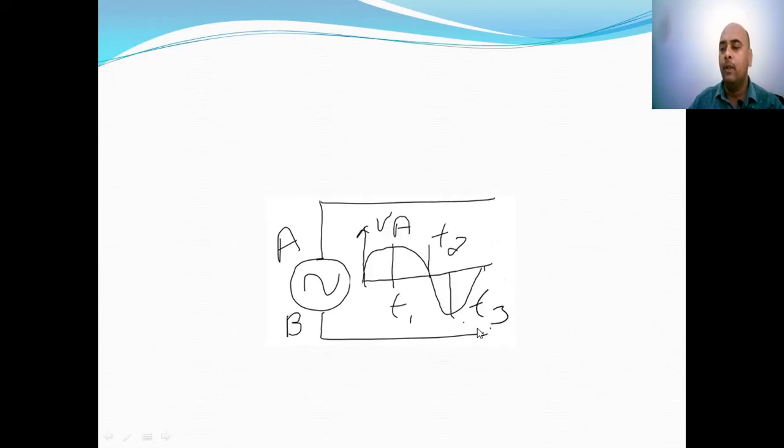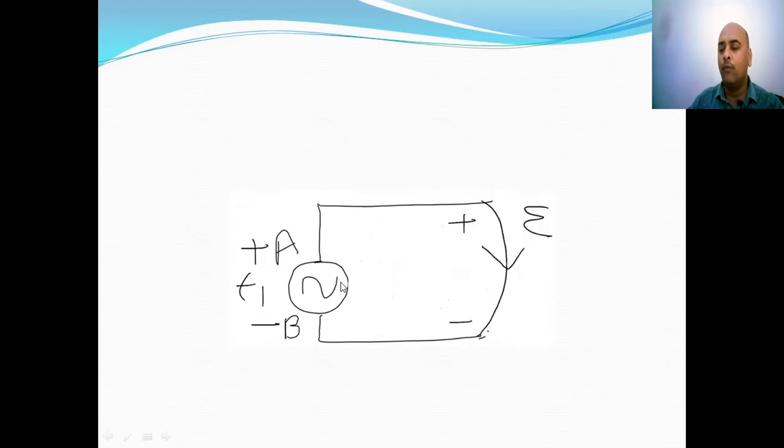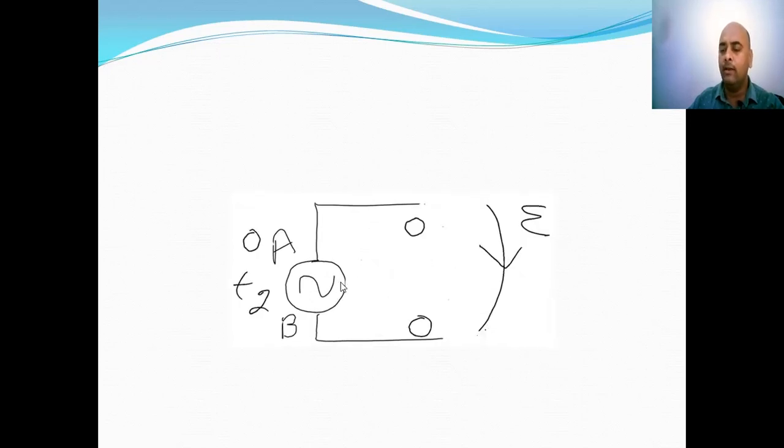Now at time t2, voltage across conductor will be 0. So when voltage across conductor is 0, there will be 0 charges at the extreme end of the conductor.